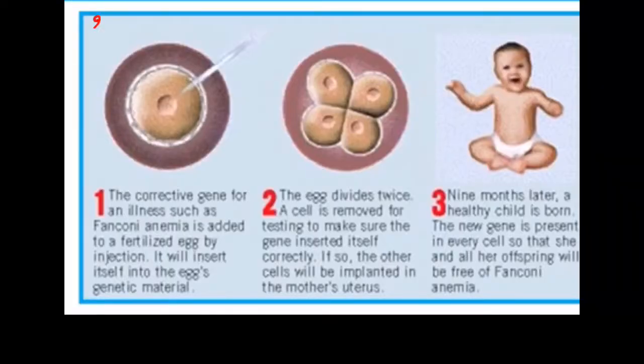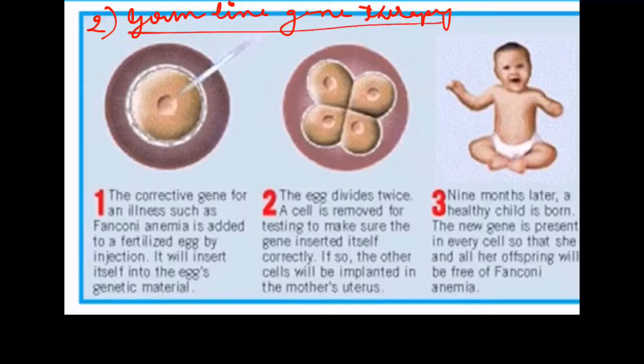Number two is germline gene therapy. First one was somatic gene therapy, and this one is germline gene therapy. Germline gene therapy means the therapeutic gene is transferred into germ cells, that means eggs and sperms. It is heritable and passed on to later generations. But for safety, ethical and technical reasons, it is not being attempted at present.